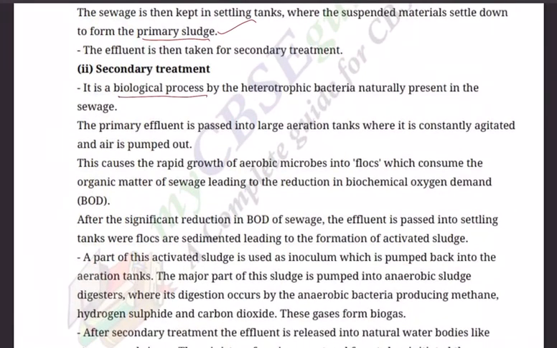The secondary treatment is a biological process by the heterotrophic bacteria naturally present in the sewage. The primary effluent is passed into large aeration tanks where it is constantly agitated and air is pumped in. This causes the rapid growth of aerobic microbes into flocs, which consume the organic matter of sewage, leading to reduction of BOD. Look at that, reduction of BOD. Just now we talked, higher the value of BOD, higher the pollution.